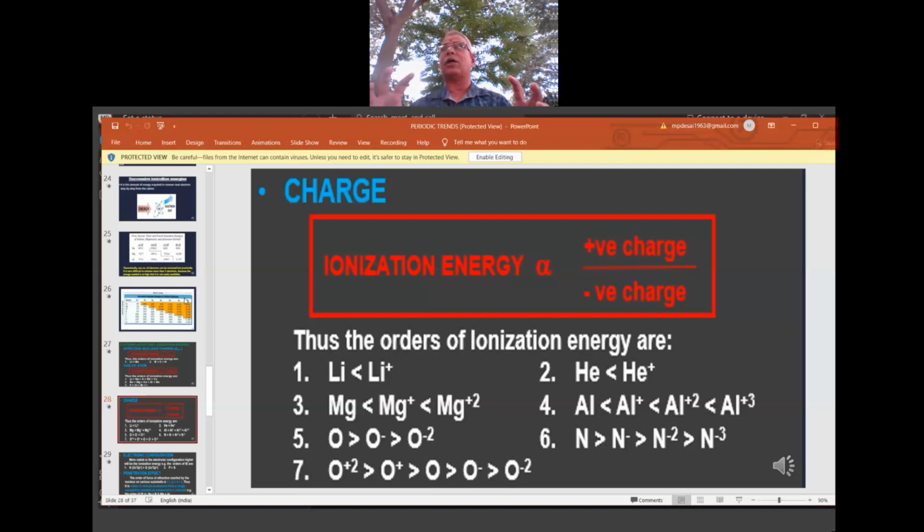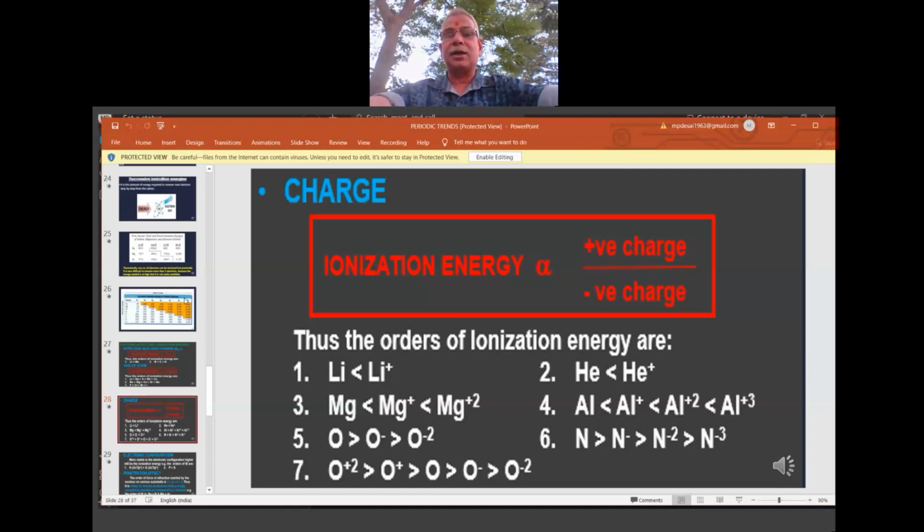Here we are discussing theoretically in the class, but at the laboratory or spectroscopic level, we exactly calculate how much positive charge and negative charge there is, and we go for a ratio. If the positive charge is more, the numerator is more, it is directly proportional, which means IE becomes more.